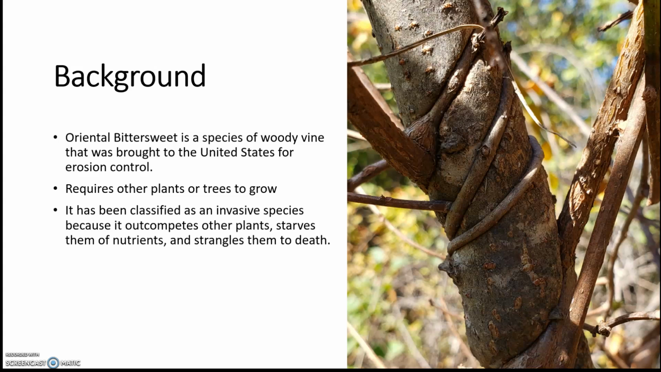Oriental Bittersweet is a species of woody vine that was brought to the United States from China in the 1860s and was used to help control rates of soil erosion. Since it is a vine, it requires plants or trees to climb on in order for it to grow. Oriental Bittersweet was classified as an invasive species in 1974 because it was able to outcompete native plants, starve them of nutrients, and eventually strangle them to death. In this picture, you can actually see the bittersweet wrapping tightly around a tree branch and strangling it.